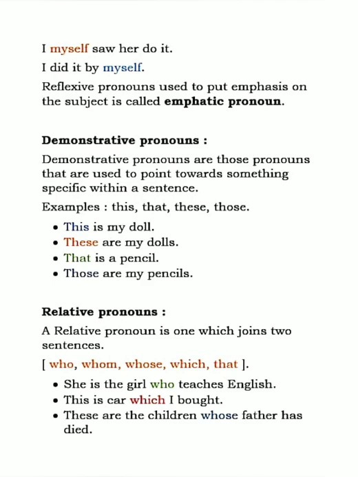Okay, now that is used to demonstrate singular nouns that are placed far. Okay, that is a pencil. So that pencil about which I'm talking, that pencil is lying where? Farther away. Okay, that's why it is not close to me, it is not near to me. Okay, it is placed far. So that is my pencil.